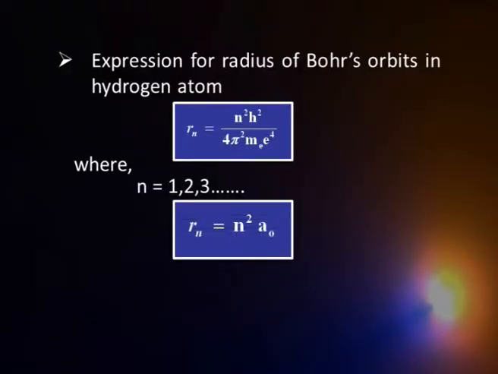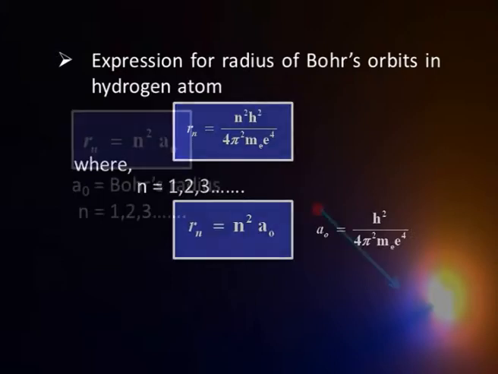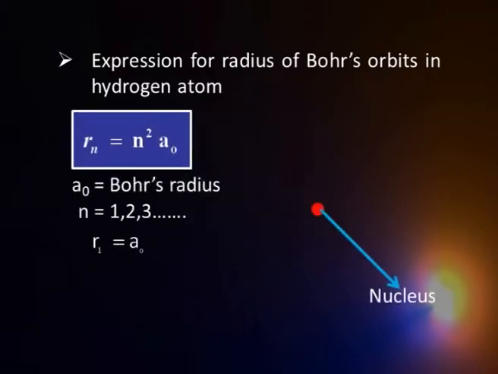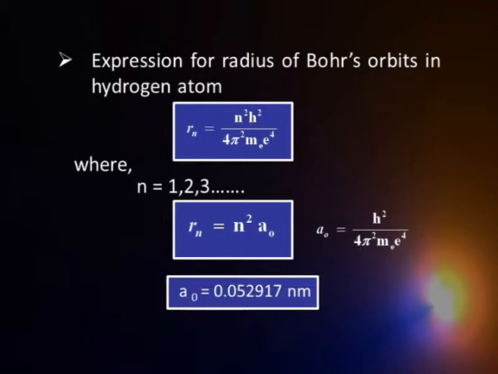We can put it like this: Rn is equal to n square a naught, where a naught is called Bohr's radius. When n is equal to 1, you are at the first level from the nucleus. That radius is now called Bohr's radius, just to recognize his contribution. For the hydrogen atom, this value is about 0.0529 nanometer, or 0.529 angstrom, or 52.9 picometer, different ways of representing the same thing. So that is my Bohr's radius, that is the first orbit.